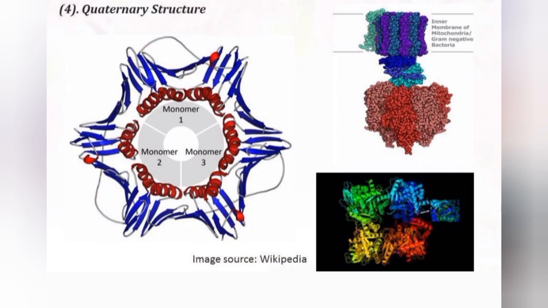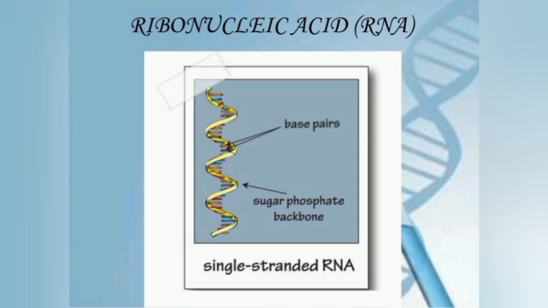As you can see, this is the three-dimensional molecular diagram of the hemoglobin molecule having quaternary structure. This is RNA structure, which is single-stranded. In certain cases like tumor viruses, double-stranded RNA is also found, but generally it is single-stranded.